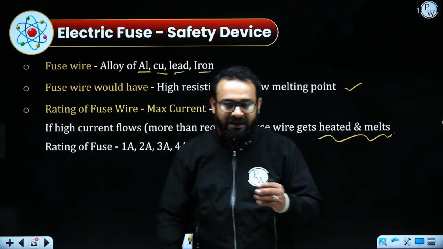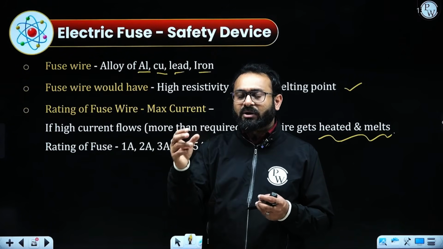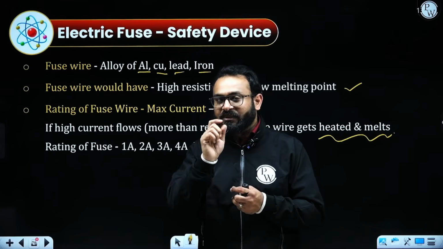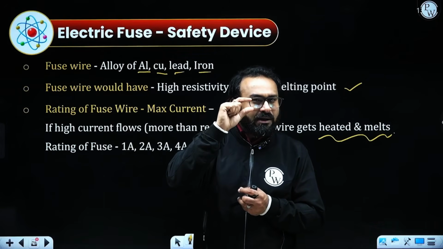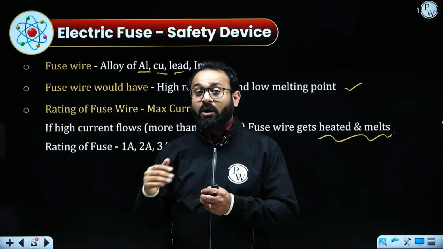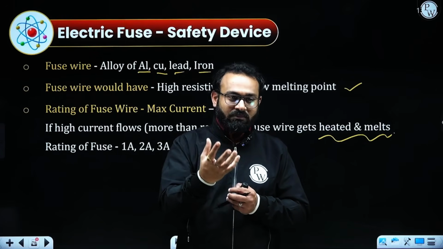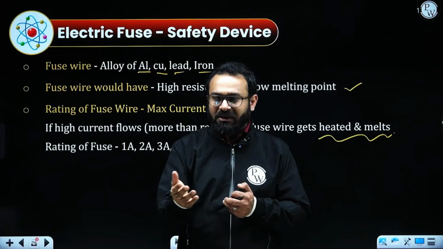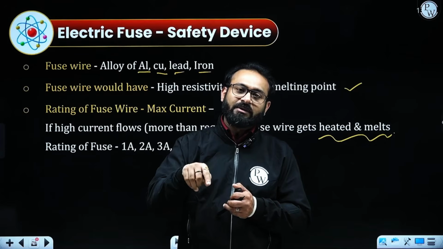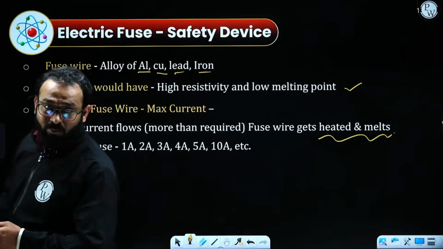If you have an extension cord at your home, there are certain companies which already provide a fuse at the back or at the side, some with a red cap. You would be able to see a cylindrical cartridge kind of fuse. Sometimes the electric supply is higher, or a high-consumption appliance like an electric iron or geyser is connected. Definitely the fuse is going to burst, and your extension cord will be safe in that case. I hope you get it.